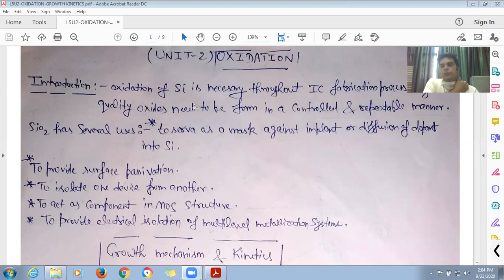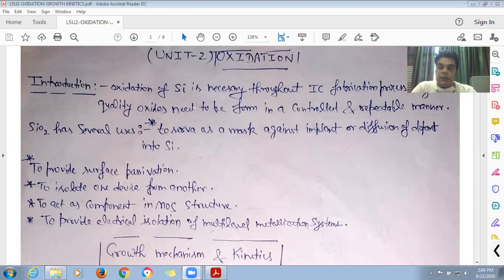Silicon oxidizes very easily. It can be oxidized. So first of all, we will discuss what are the uses of that oxide layer. There are several uses. Few of them are: SiO2 layer acts as a mask against the implants. To provide surface passivation, SiO2 layer is used.